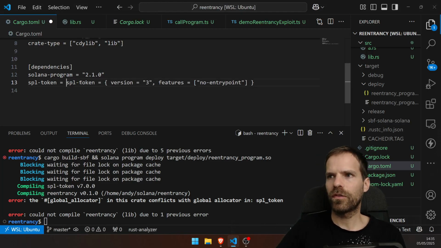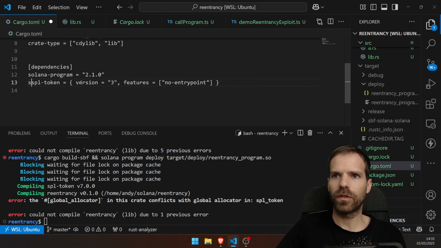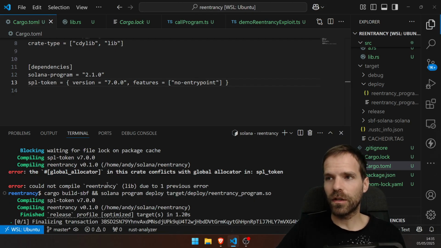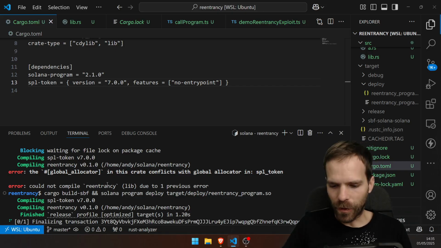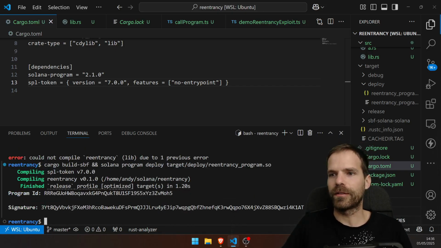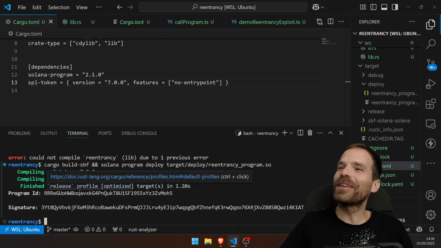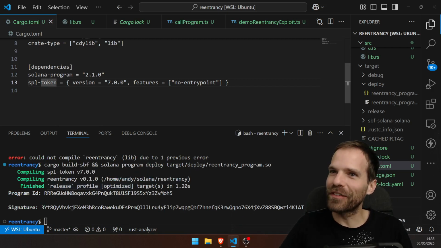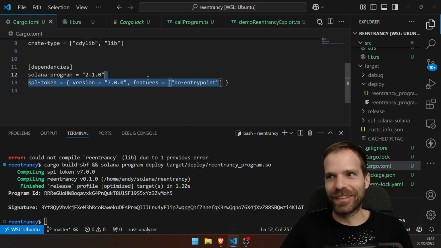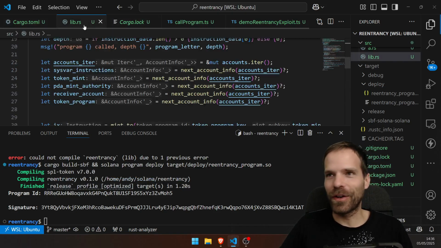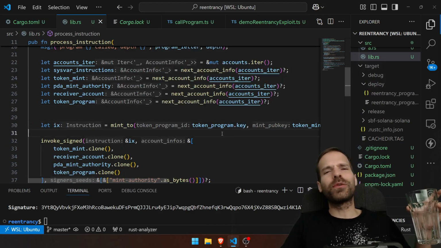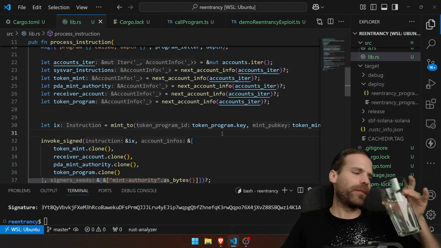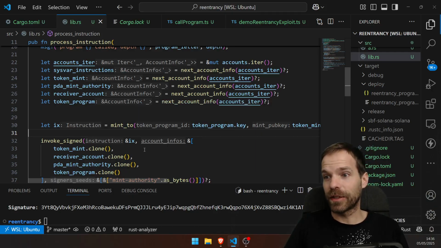I don't know why that is. You need to specify it with the no-entrypoint feature. That's it? Oh, you gotta know that! Wow, how long did that take me? Over 30 minutes. Holy shit. Okay, but we managed to find a working version of SPL token. We just gotta do it with no-entrypoint. Okay, fine. Good. Can we now test if we can mint tokens? See, I'm telling you, we're learning about other things about Solana as well, not just reentrancy. But we're gonna get back to reentrancy after we've tested this.